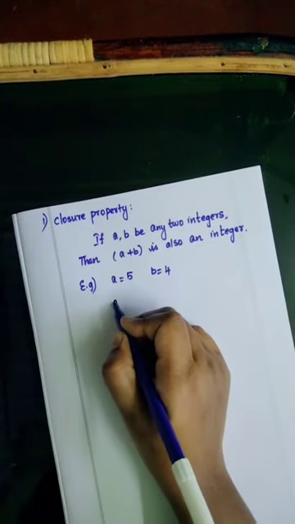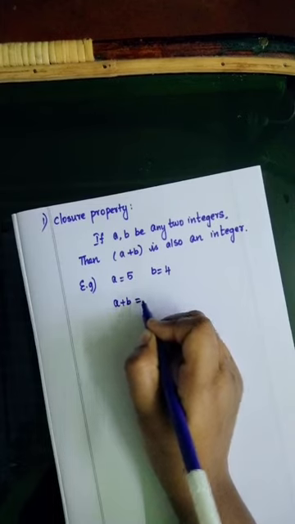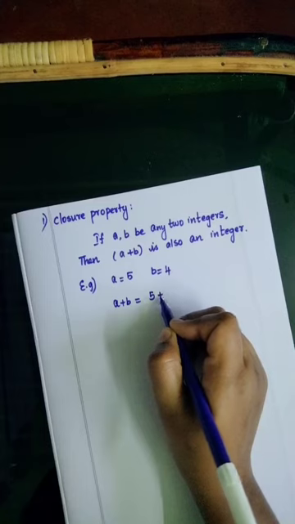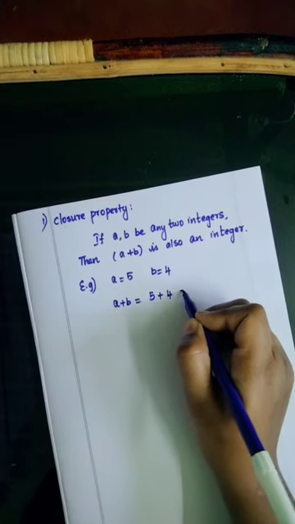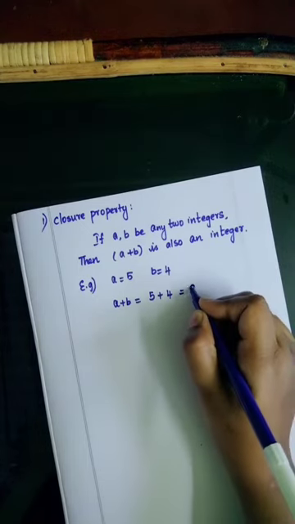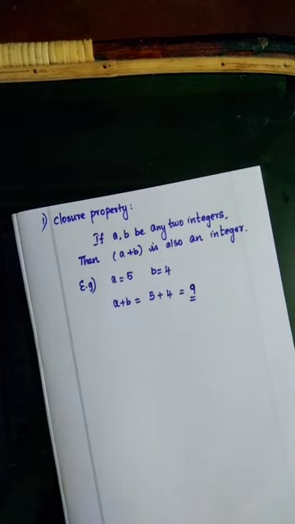So a plus b is equal to 5 plus 4, which is 9. Whether 9 is an integer or not? 9 is an integer. So closure property is true under addition.